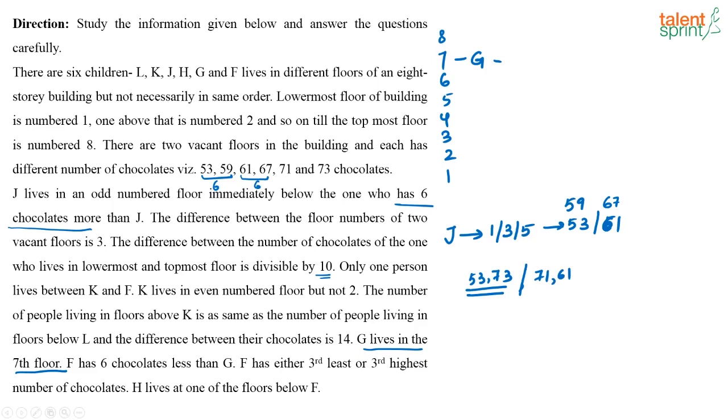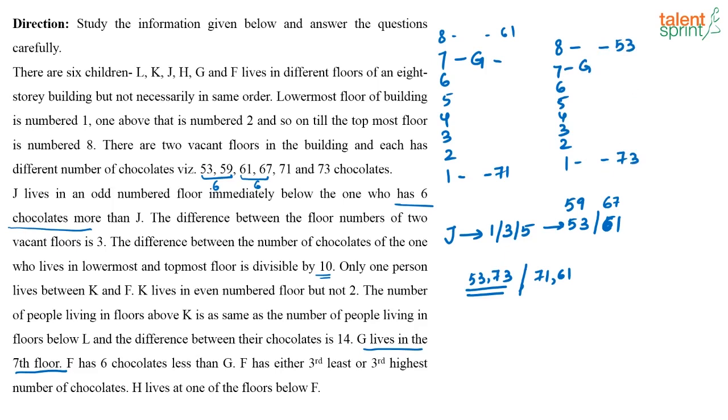So let us write down both the possibilities here. Let me write down one extra step here, 8. So either this is 71 and this is 61, or this is 53 and this is 73. So you have two possibilities here. Any one possibility definitely has to go wrong. We will come to that.